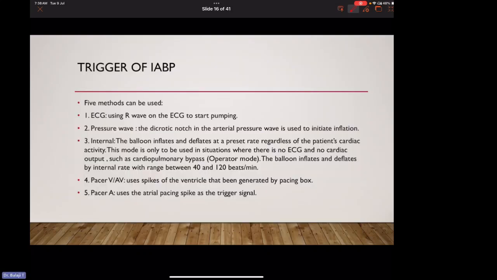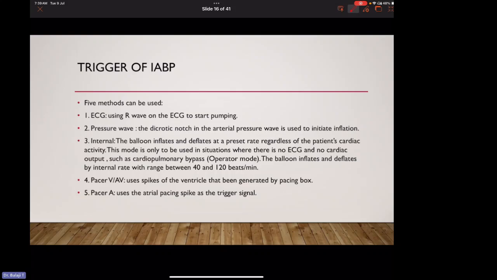Trigger of IABP. Five methods can be used. ECG trigger, which uses the R wave on ECG to start pumping. Pressure wave: the dicrotic notch in the arterial pressure wave is used to initiate inflation. Internal trigger: the balloon inflates and deflates at a preset rate, regardless of the patient's cardiac activity.